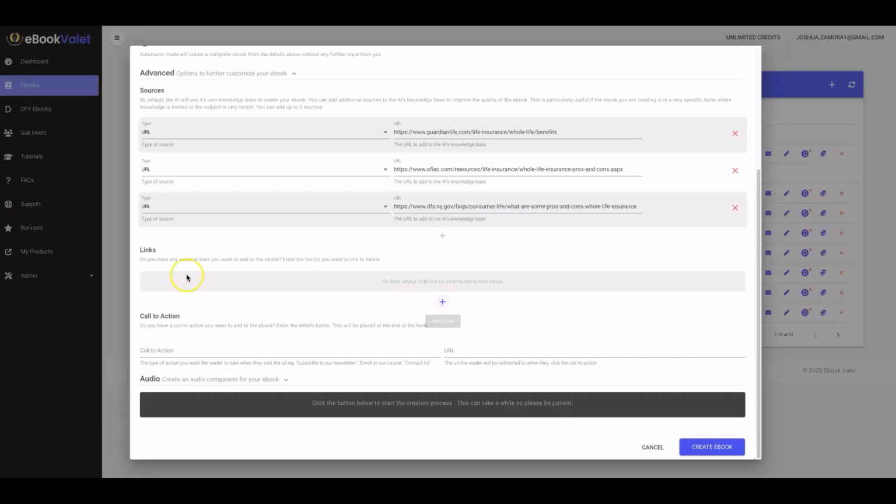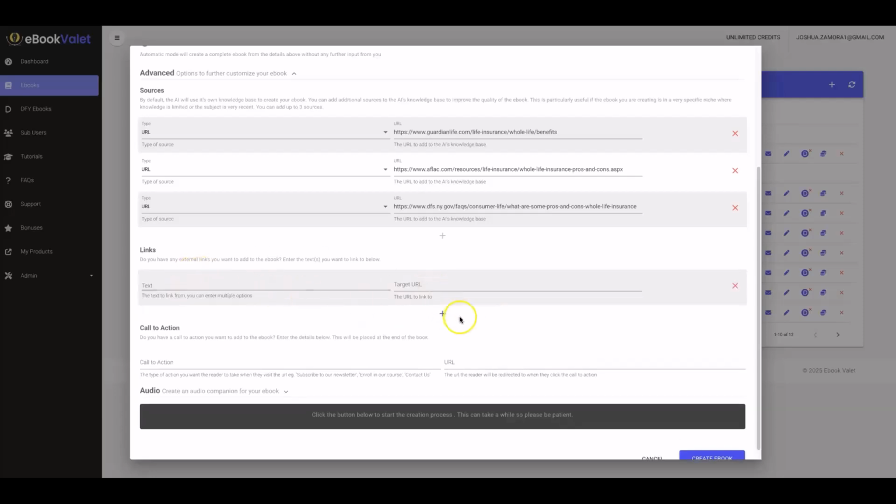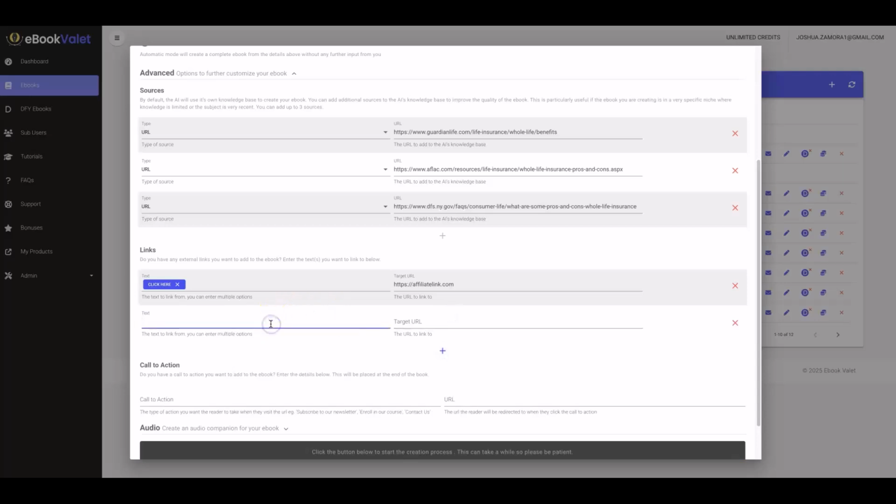And then this is where you add your monetization. You can add up to 3 different links. So if I add an affiliate link here, and then I add, let's say, my YouTube channel.